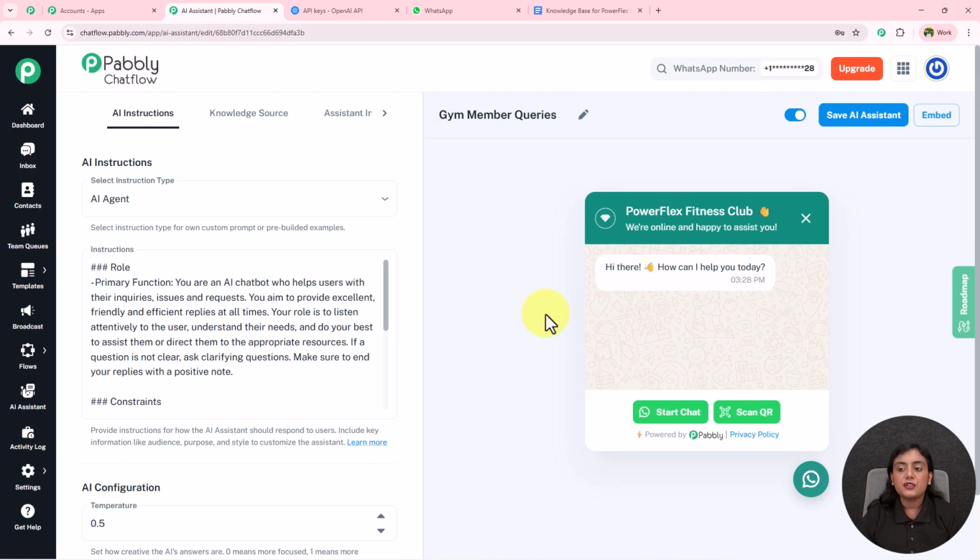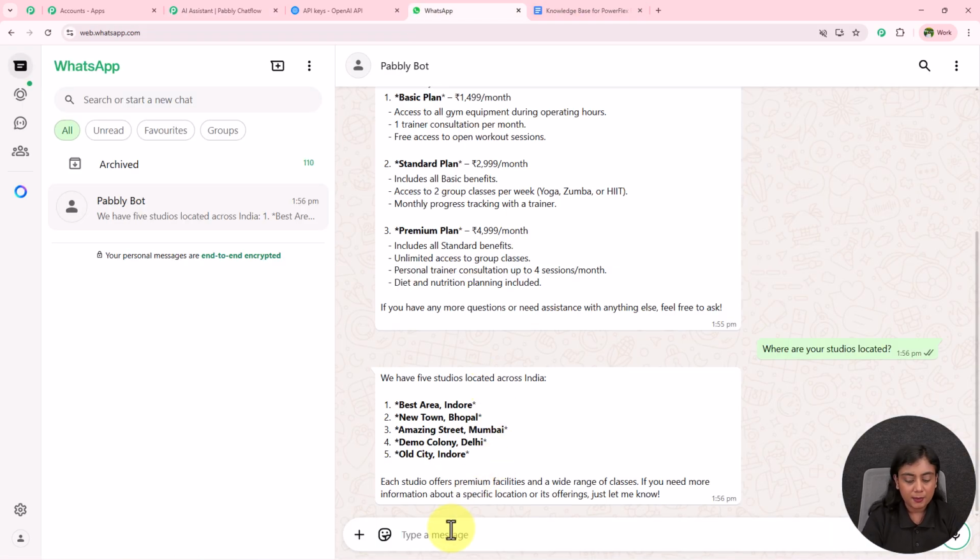Now as we have created and activated this AI assistant successfully, this is how simple it was to create an AI assistant for your gym studio as well. Now what we are going to do is test this bot that we have created. For that, towards this bot over here, I'm going to send a message. So let's suppose the message is, hey, our membership fee is refundable if I cancel.